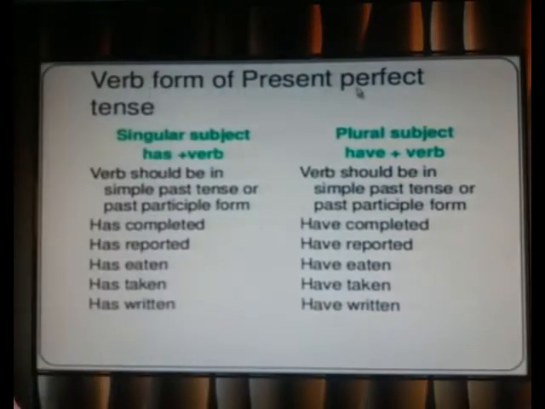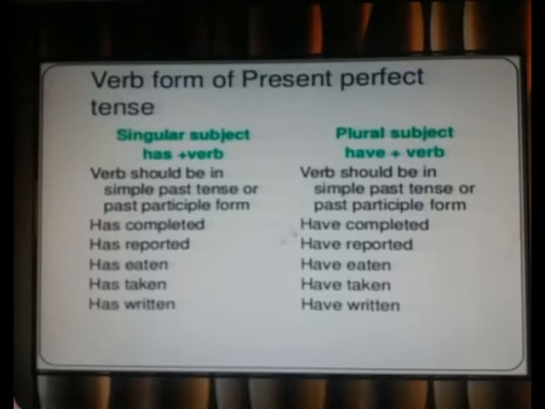Verb form of the present perfect tense. Singular subject, as I have mentioned, has plus verb. Verb should be in simple past tense and past participle form: has completed, has reported, has eaten, has taken, means to say she has written, he has written.